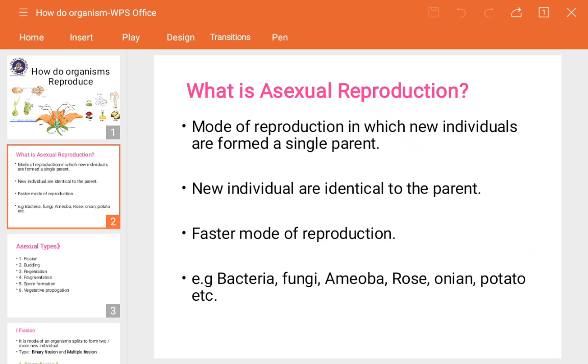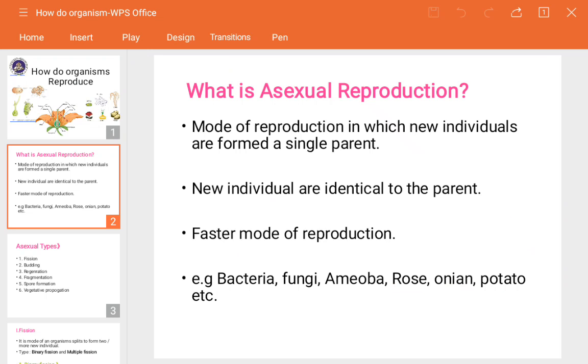Which living organisms come under asexual reproduction? Like bacteria, fungi, amoeba, rose, onion, potato. So see guys, not only microorganisms, some plants and fruits also come under asexual reproduction. It means they divide and give new ones in the form of asexual reproduction processes.